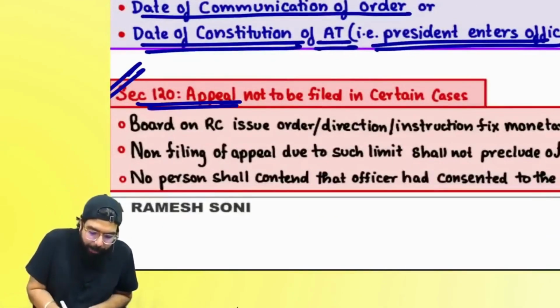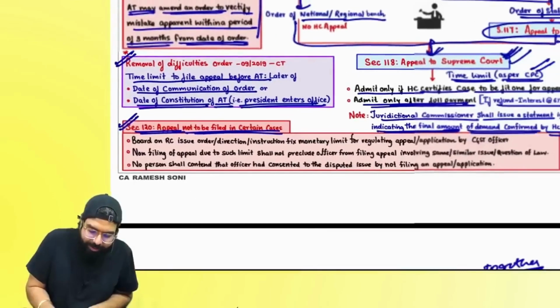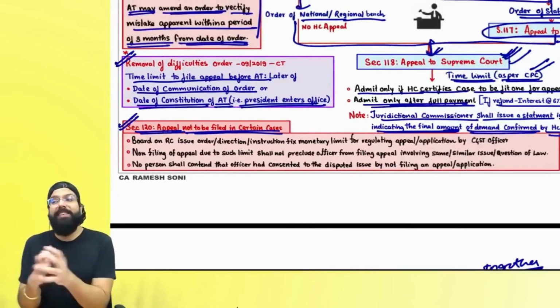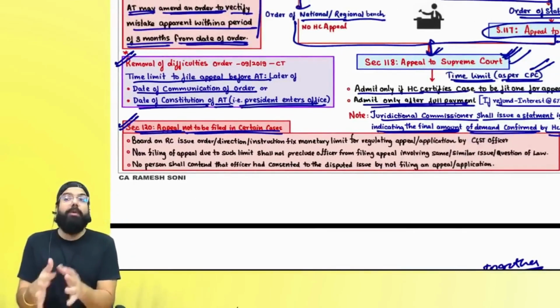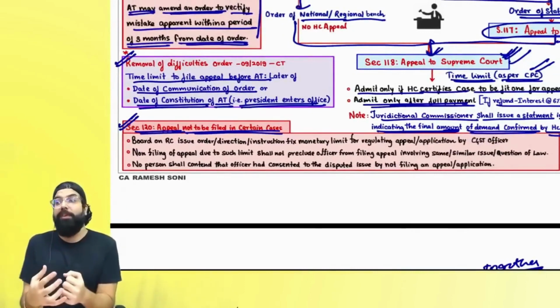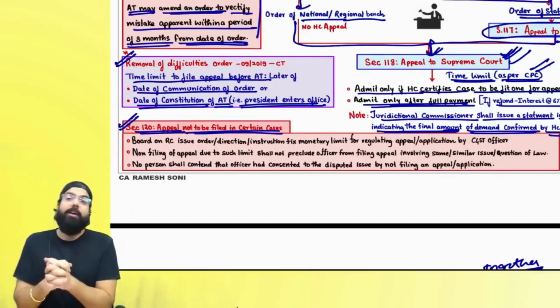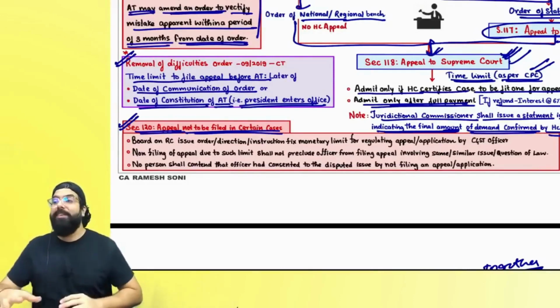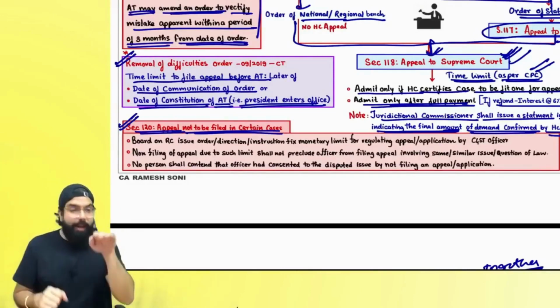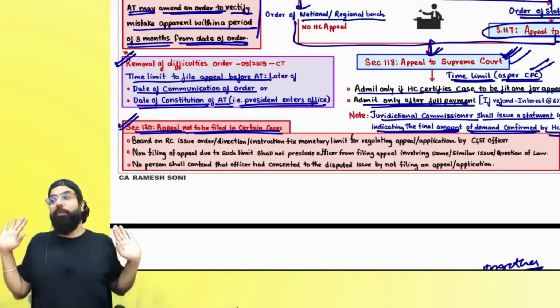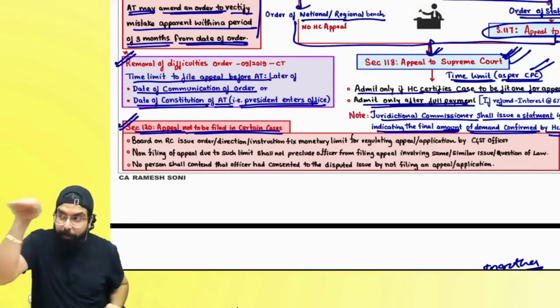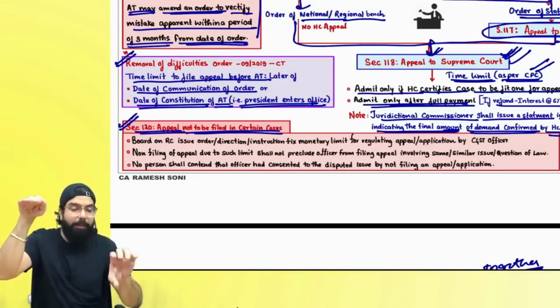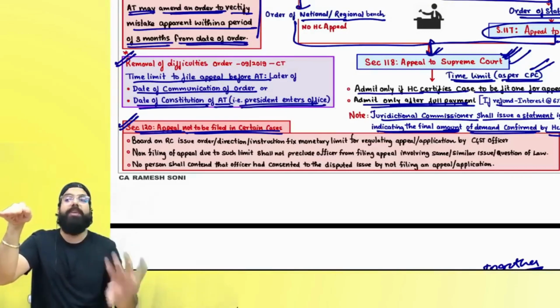Section number 120, appeal not to be filed in certain cases. Everyone listen to me very carefully. The CBIC fixes a limit to regulate the appeals to be filed by CGST officers. Otherwise, for every small amount, CGST officers will keep filing appeals. So the CBIC has issued a monetary limit. They have told that below this monetary limit, please don't file an appeal. I know the case may have some problem. You know there is an issue. But because the amount is small, you should not go ahead and file an appeal.